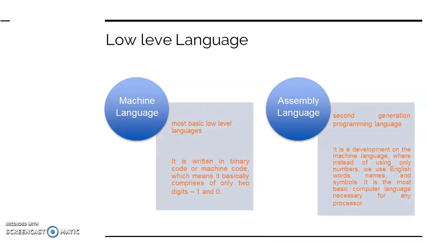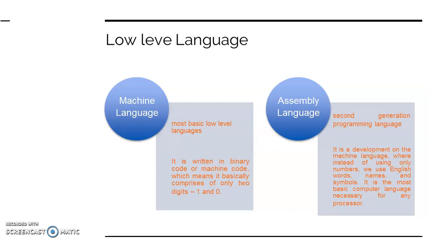Machine language is a low level language which is written in binary code or machine code, which means it basically comprises only two digits, that is 1 and 0. Simply speaking, a combination of 0 and 1 which has some specific meaning is known as machine language.